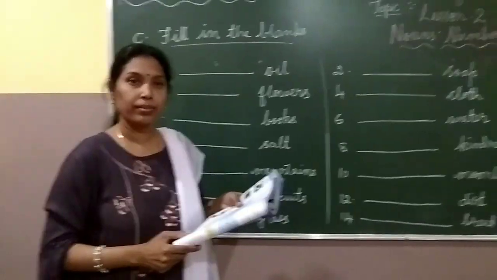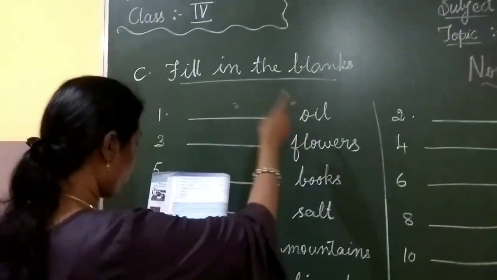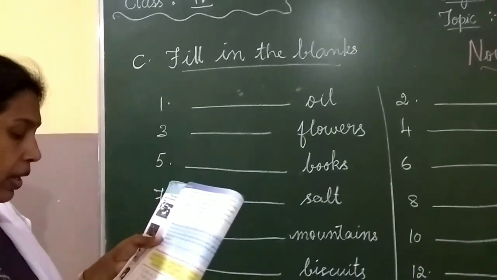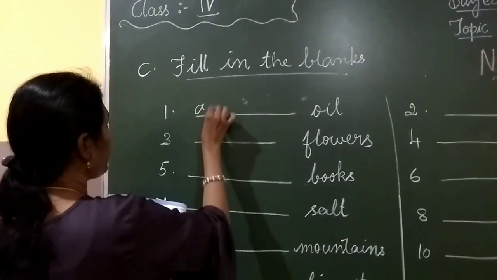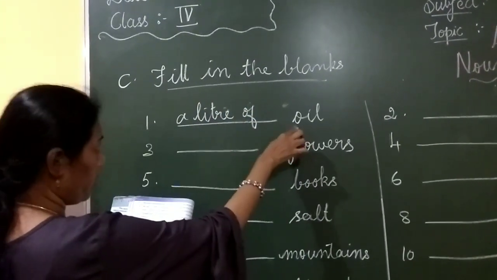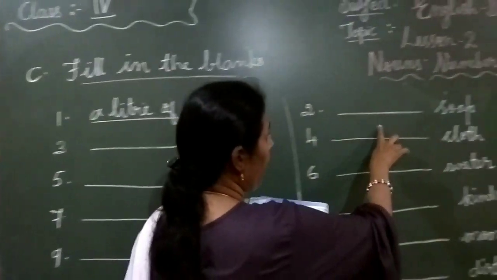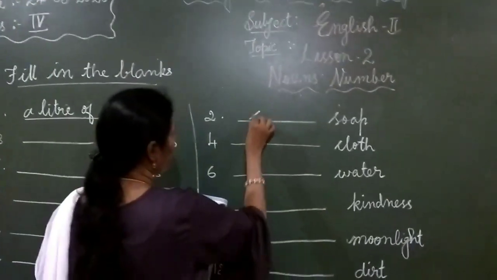Okay? So children, first one, dash oil. A liter of oil. You have to write in the blank a liter of. Next, dash soap. A cake of soap.